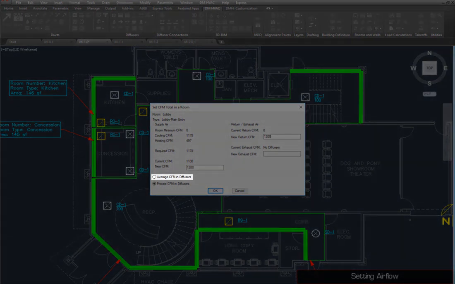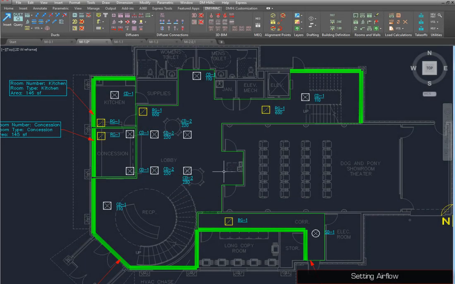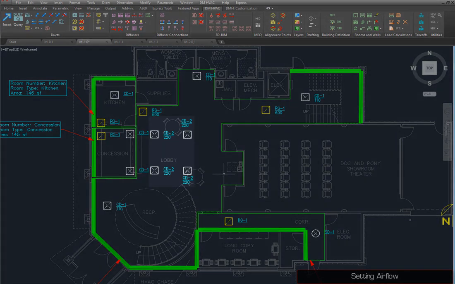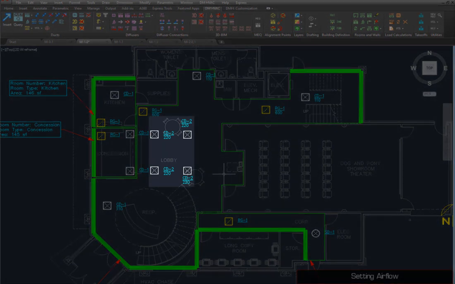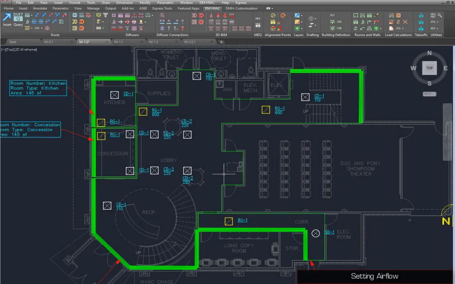If average CFM is selected, the airflow will be distributed evenly. If prorate CFM is selected, any proportional differences between diffusers will be maintained. As you can see, rather than increase each diffuser's airflow by the same amount, the increase occurs as a percentage or ratio. In this case, 10% of the previous airflow. In addition, because the increased airflow put these diffusers over the maximum CFM value for CD1, they were automatically changed to CD2.